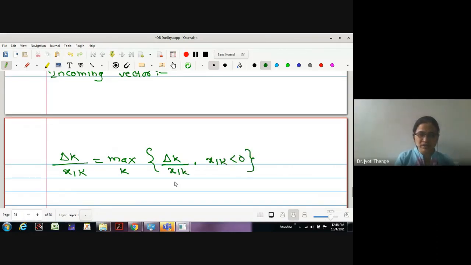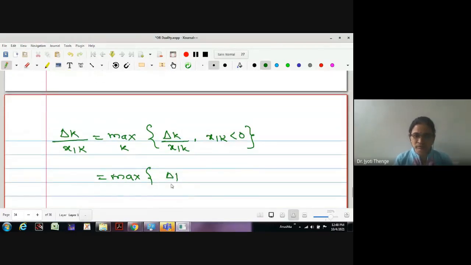Now there are two entries in the first row negative. Therefore, we will write both the entries. This is delta 1 upon x11 and delta 4 upon x14, because both the entries are negative.